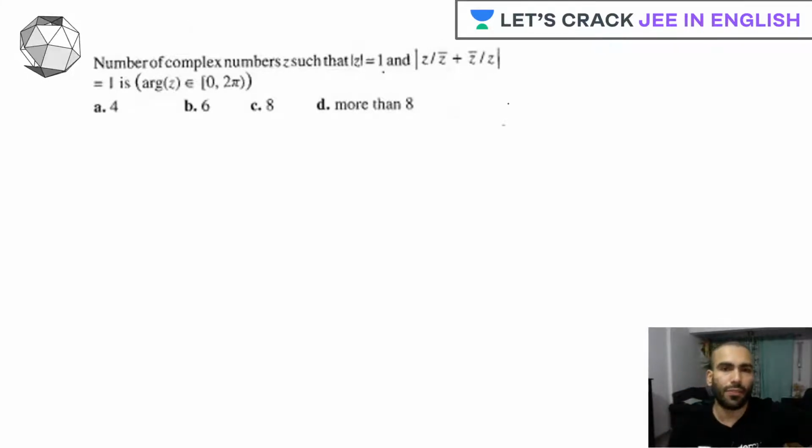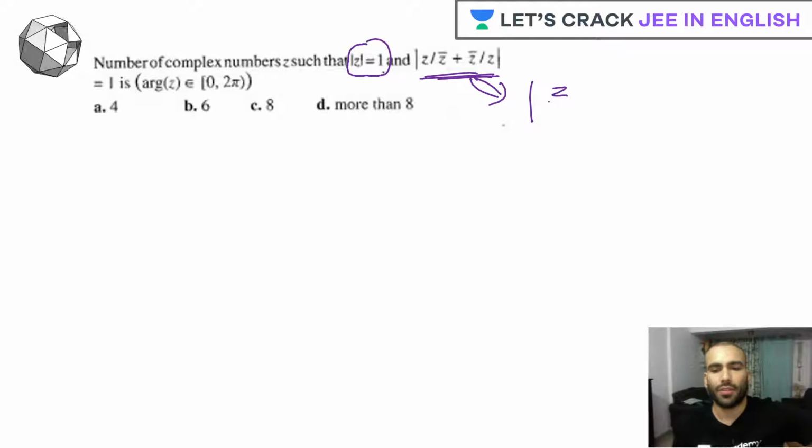So what is the given information here? This is the information from where we can start solving the question, because it looks like some sort of relationship.